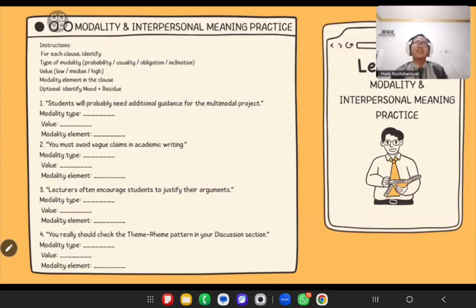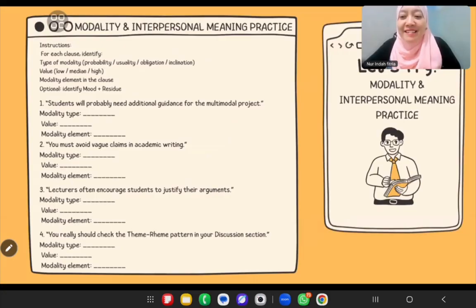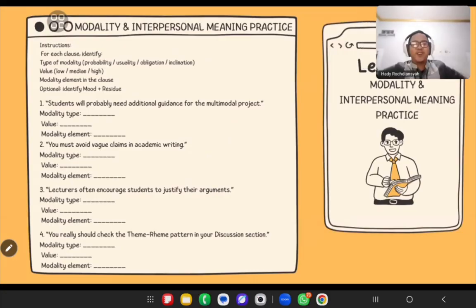Okay. So, let's try one more exercise about modality for all of you. The first one is: students will probably need additional guidance for the multi-modal project. What is the modality type? We can answer together.